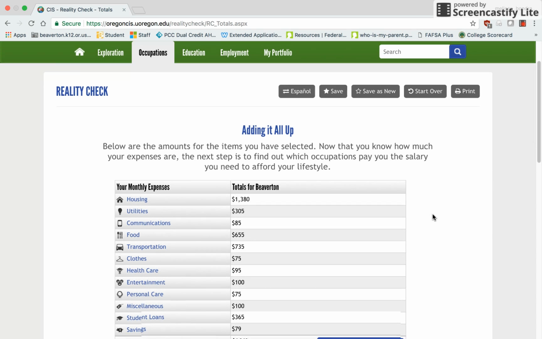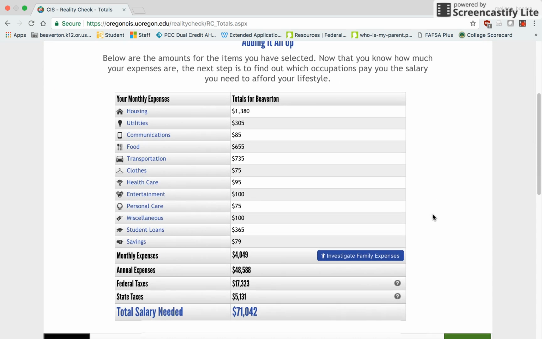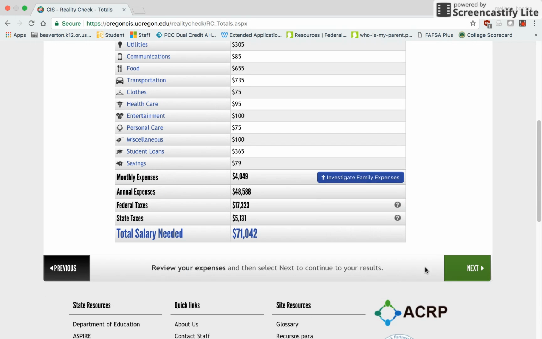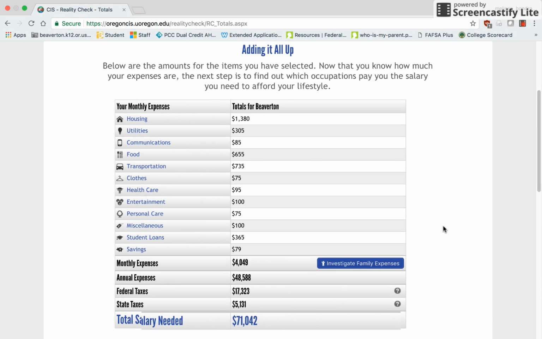At the very end of this activity, you'll be shown a breakdown of your finances. It will show your monthly expenses, annual expenses, and expenses in terms of federal and state tax. The very last number, total salary needed, is the annual salary that you will need to make each year to live this sort of lifestyle.